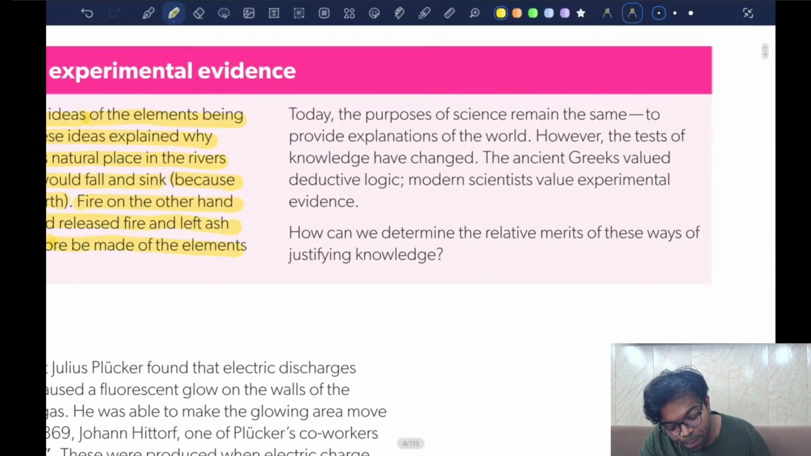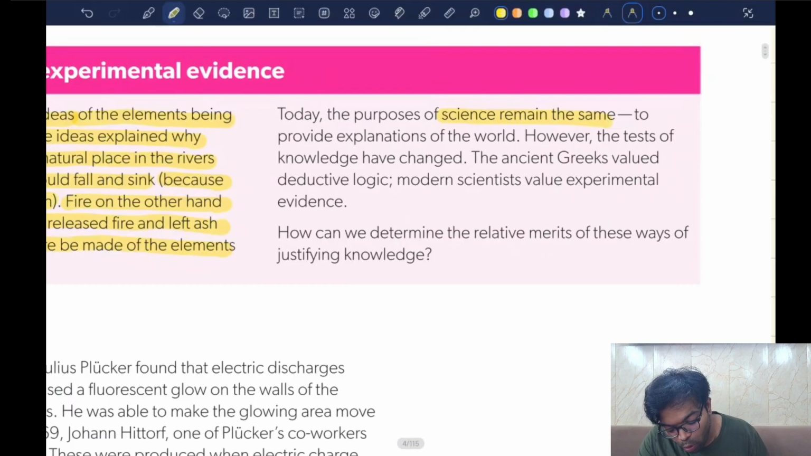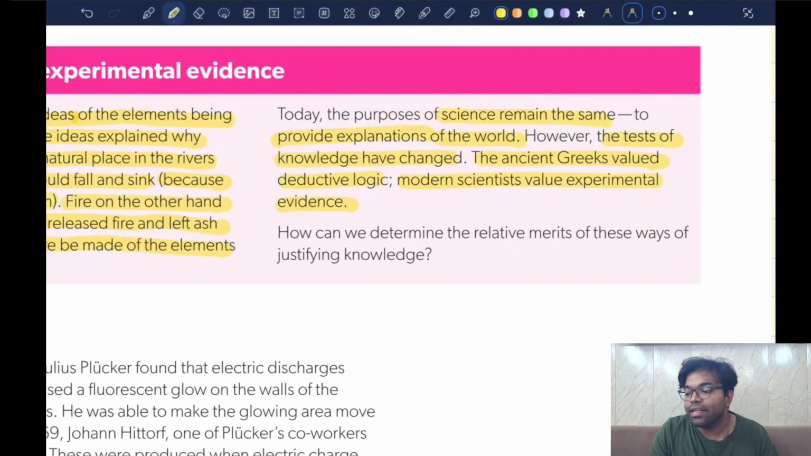Today the purpose of science remains the same: to provide explanation of the world. However, the tests of knowledge have changed. The ancient Greeks valued deductive logic. Modern scientists value experimental evidence. Deductive reasoning and experimental evidence are two different things. Deductive reasoning gives you a tool to deduce a certain problem, but experimental evidence actually checks the viability or credibility of the theory that is being put forward.